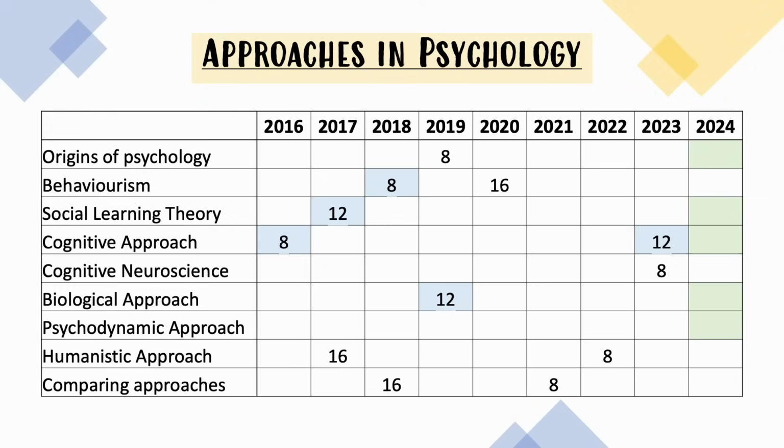Social learning theory and the cognitive approach have not come up as a 16 marker at all at A-level. However, they have been incredibly popular in short answer questions in the last couple of years, but there's never been an actual 16 marker on either of them. The biological approach hasn't had an essay since 2019 in the AS series, and it's never come up as a 16 marker in an A-level paper, which makes it a fairly strong contender.